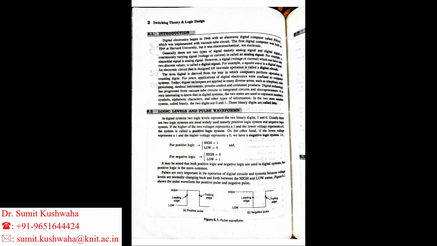In this unit we will learn number system and representation, introduction to basic and universal gates. Basic gates you have also learned in intermediate class, but here you will learn basic gates and universal gates, and Boolean algebra, and the simplification of Boolean functions using Boolean algebra.